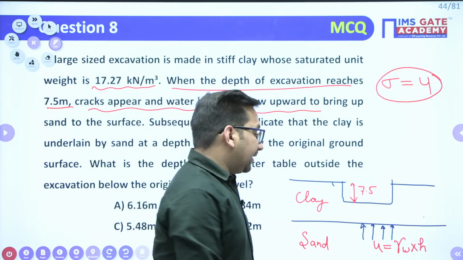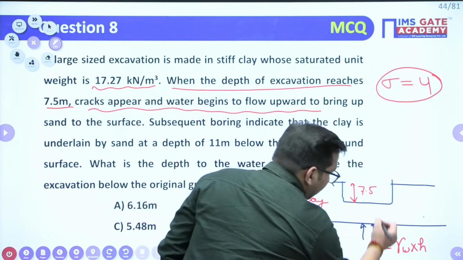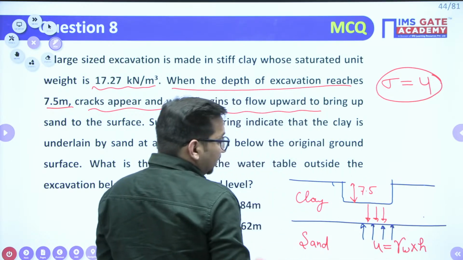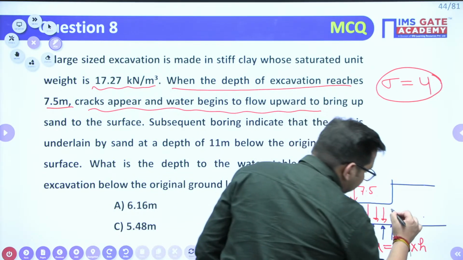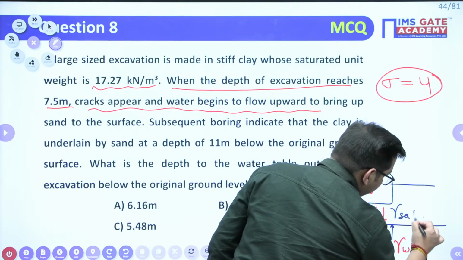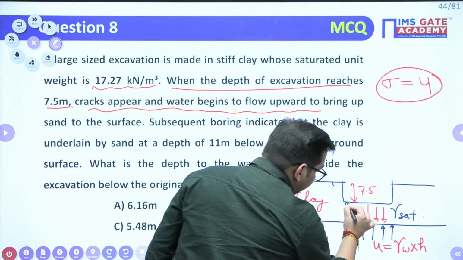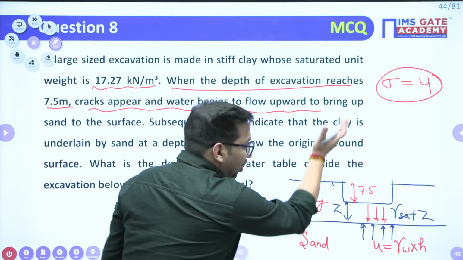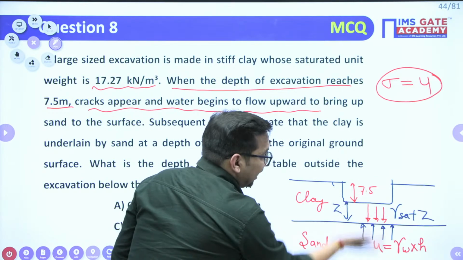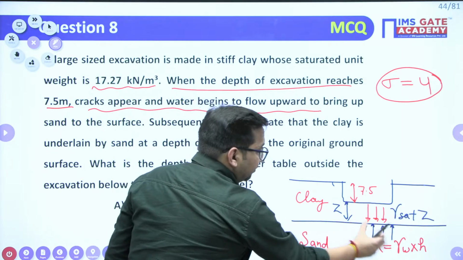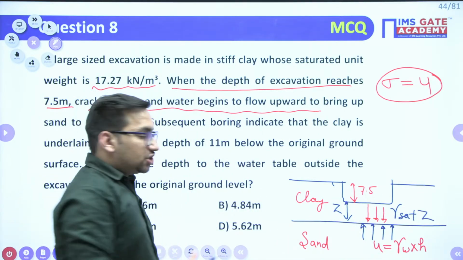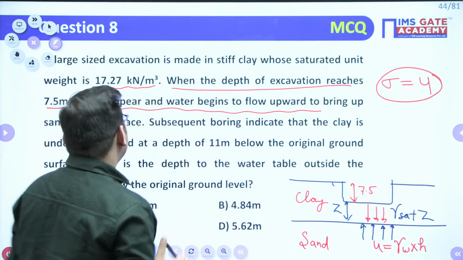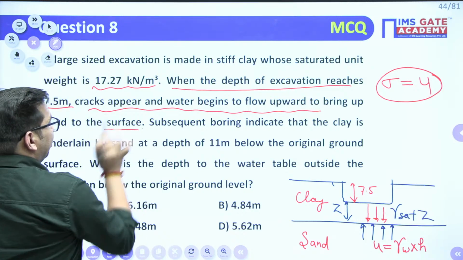Clear? Now the pressure over this particular soil will be whatever is the gamma of this soil, that is gamma saturated into this height. If I take this height as Z, gamma saturated into Z is the pressure acting downward, and this is the pressure acting upward. When these pressures just become equal, this water will now come up, right? So up to this particular point we have understood the question.